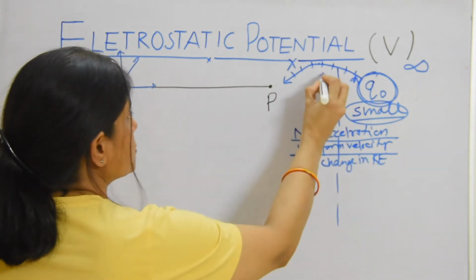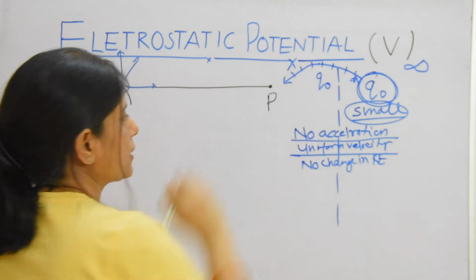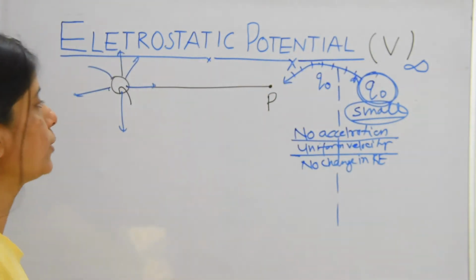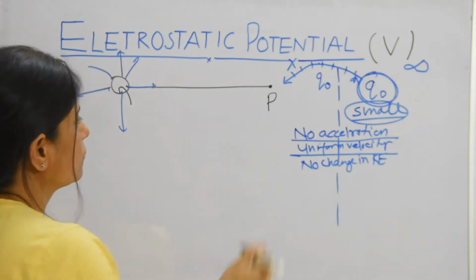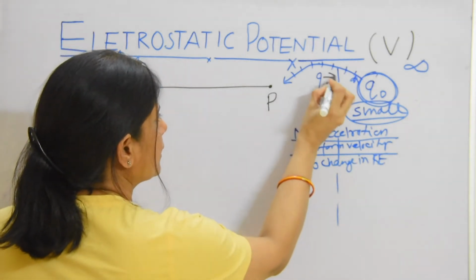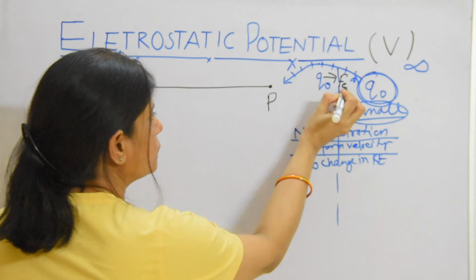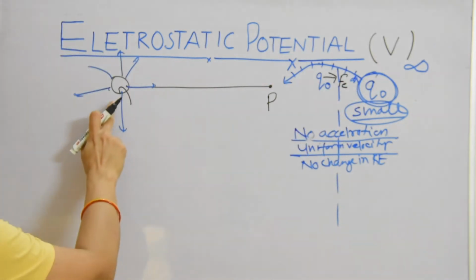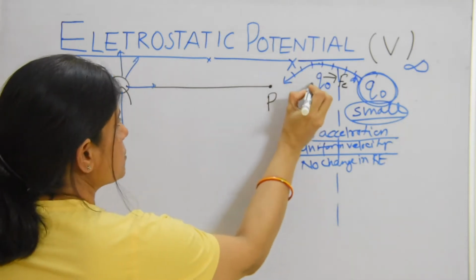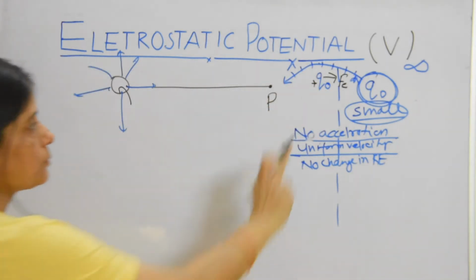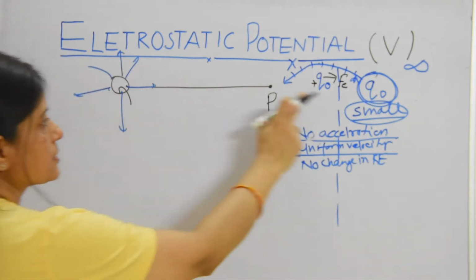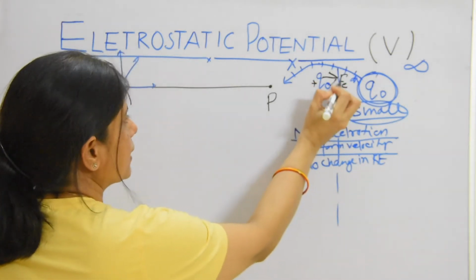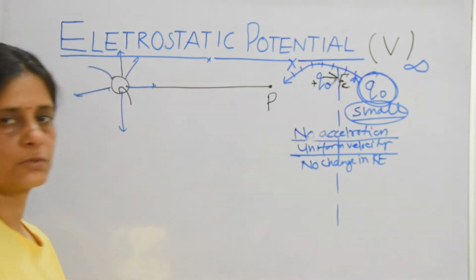Now if this charge comes towards this point P, what would happen? This charge would experience an electrostatic force of repulsion, that is called Fe. Why? Because this is a positive charge and the test charge is always positive. So because of this plus Q charge, the test charge would experience this electrostatic repulsive force Fe.